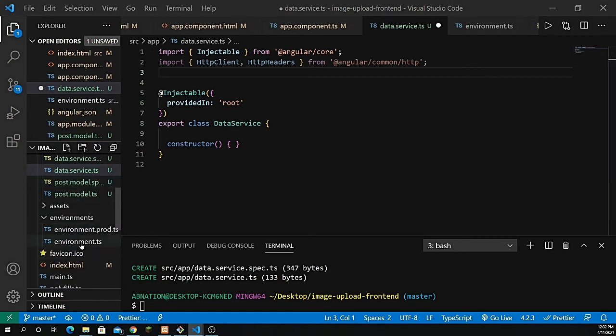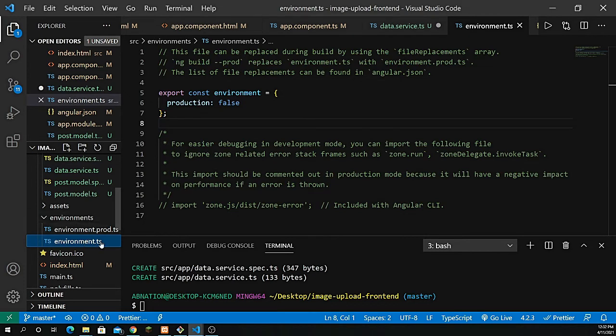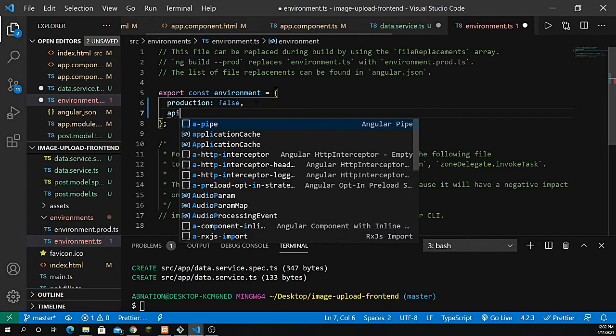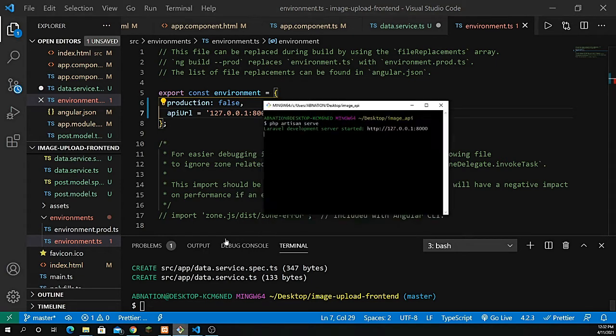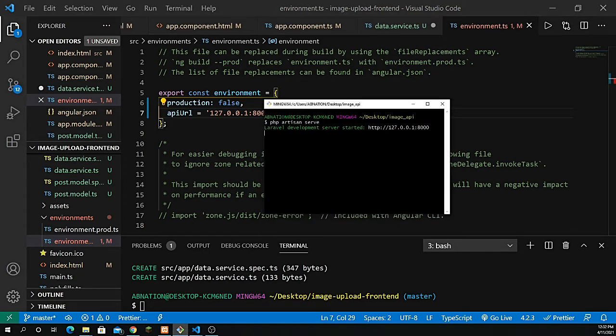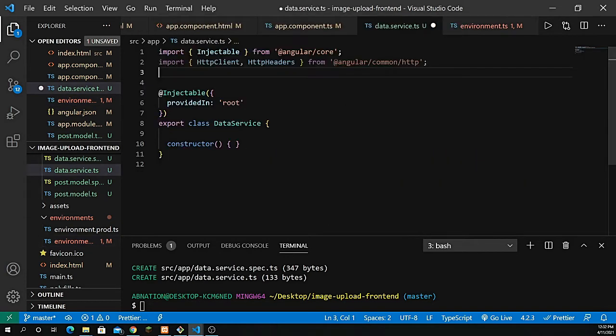So I need to go to my environments folder, and inside the environment.ts file we have to define the API URL. So let's define that here, which is equal to localhost with the port number 8000. Now, this URL is coming from the server that we have run from the Laravel application, right? So that's what I pass here, and I need to import my environment here.